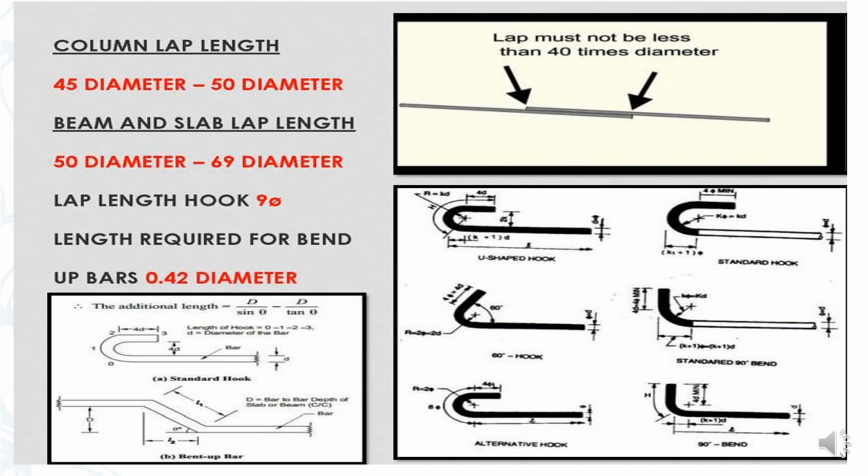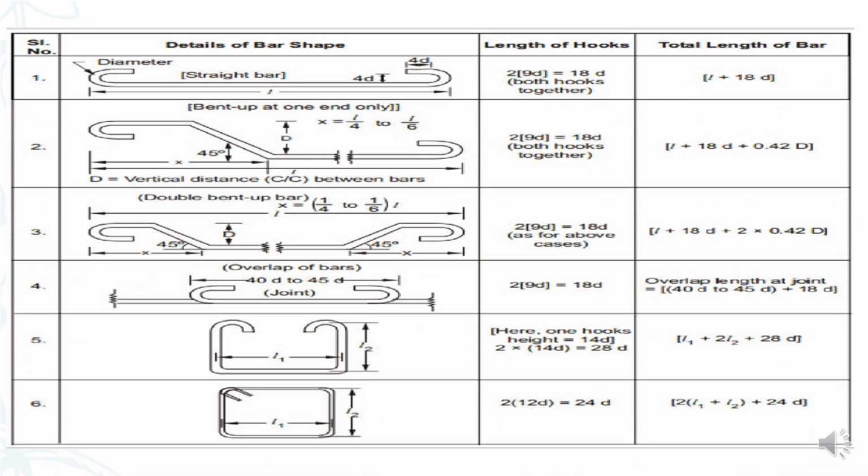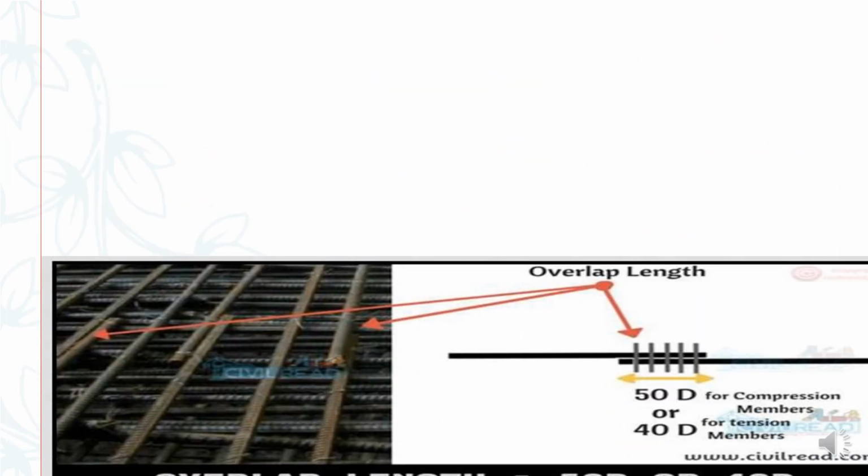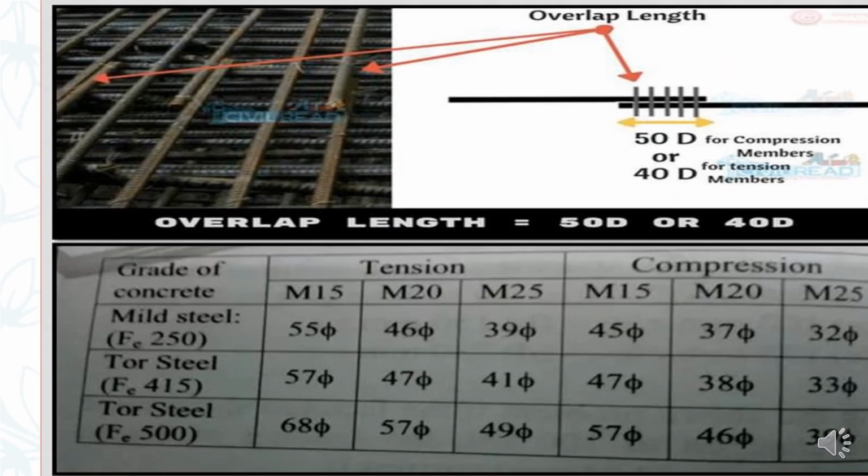Here I have given the various methodologies of how to do the bending and how the lengths and everything have been provided. This has been explained in my previous bar bending schedules also. This is again how the bent up bars have been provided, in detail. See, this is the overlap length. It is 50 dia for a compression member, 40 dia for a tension member. Here you can see the lap length.